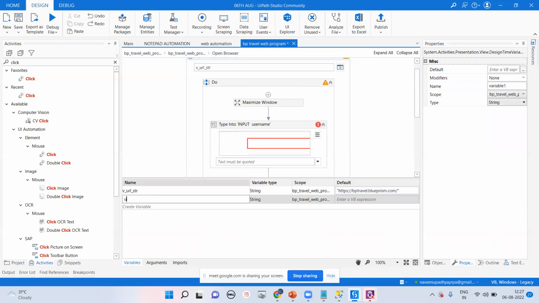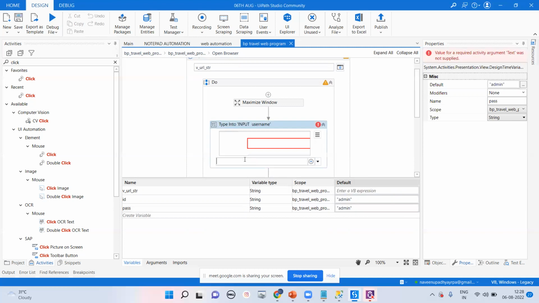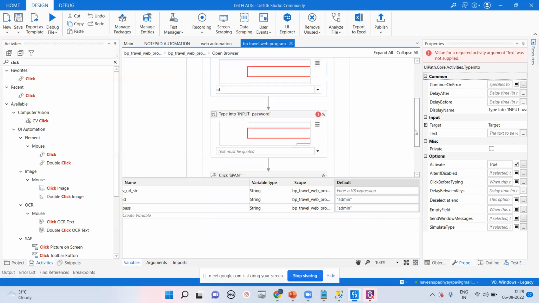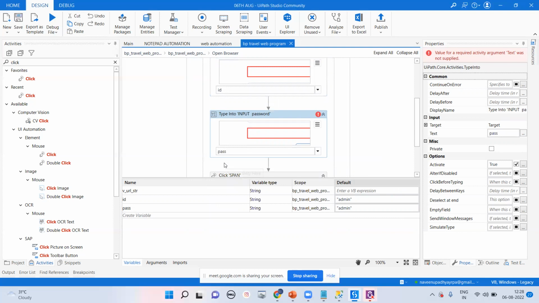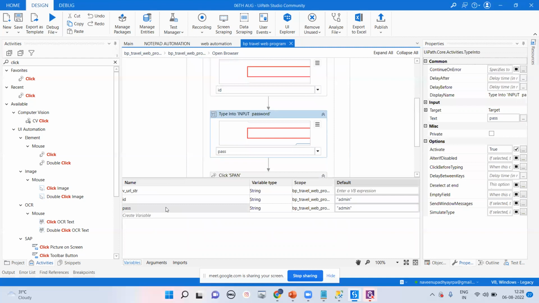And here I can create the user, sorry, I can say ID, and here I can say password. In ID, we can store admin, and in password, we can store admin. So in this particular type into, we can pass ID, and here I can pass your password. It's very simple. Why do I use ID and password variables? Because if tomorrow it is required in multiple places, there you can use the variable.